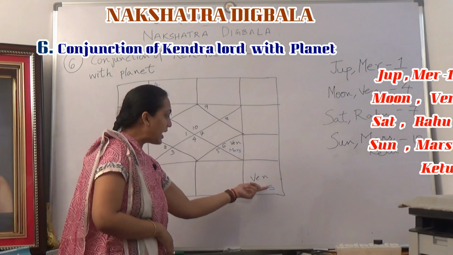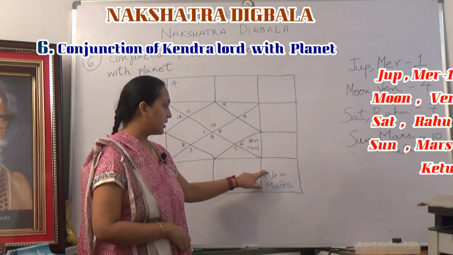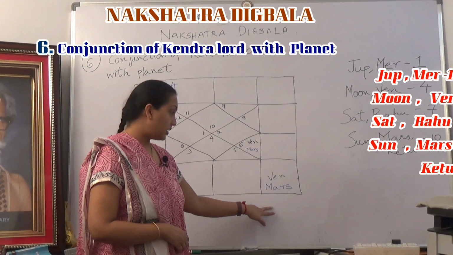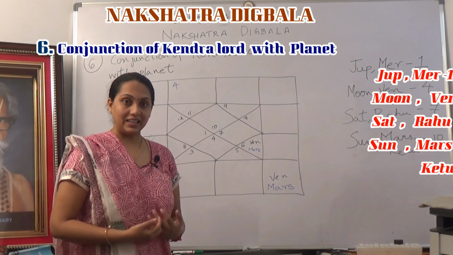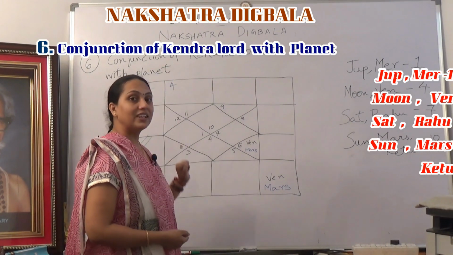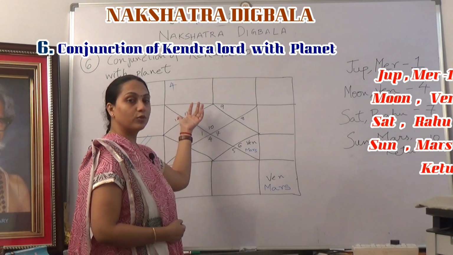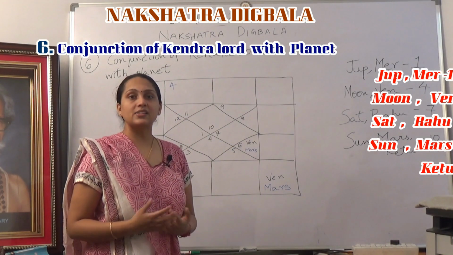Here Venus and Mars are in conjunction, so Venus gains Digbala with this rule. Venus is not positioned in the 4th house, but because it is in conjunction with 4th Lord Mars, it gains Digbala.